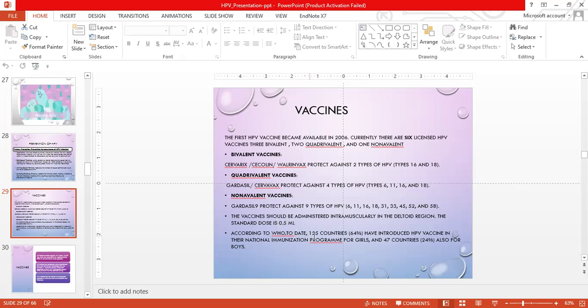According to WHO, to date, 125 countries have introduced the HPV vaccine in their national immunization programs for girls, and 47 countries have also included it for boys.